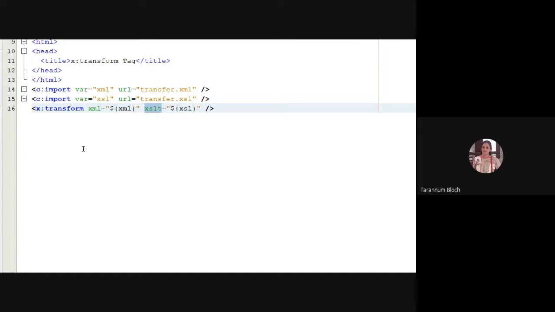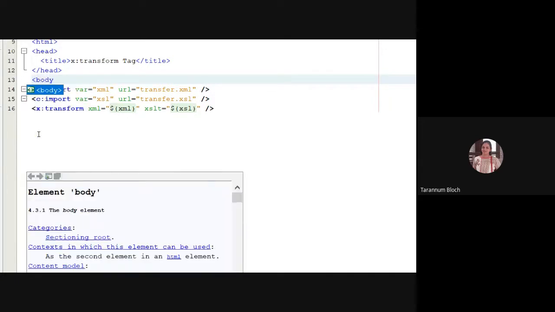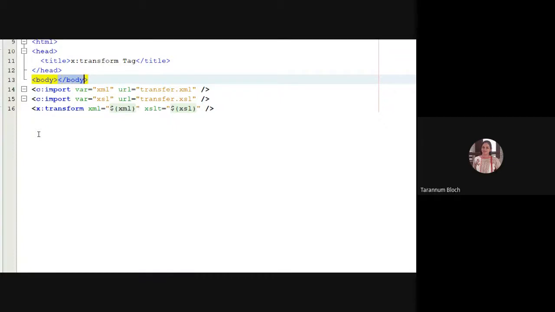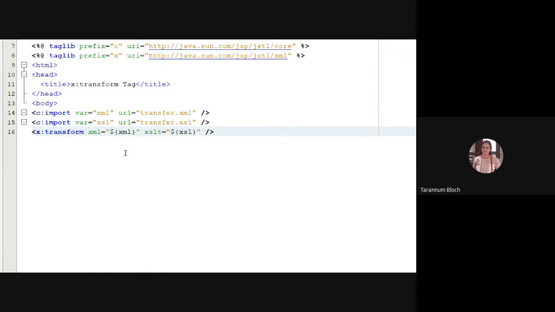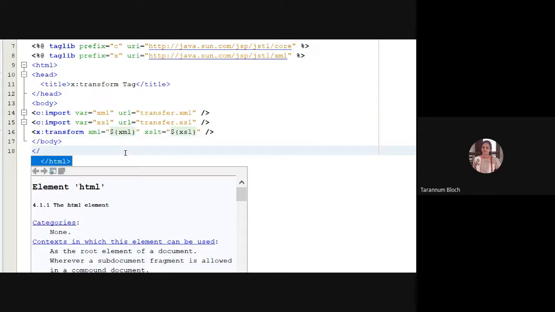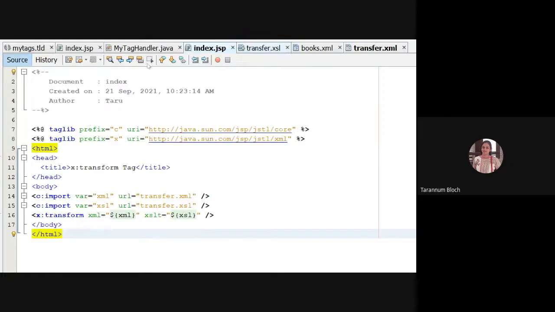Are you getting it, everyone? This is index.html. In the body and slash body, we have written this, and we are calling the XML file and the XSL file.